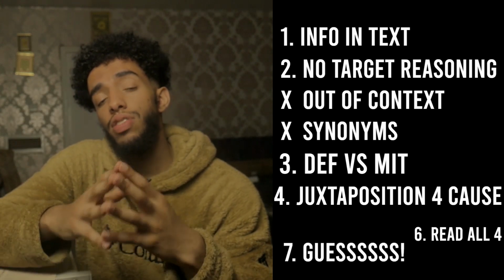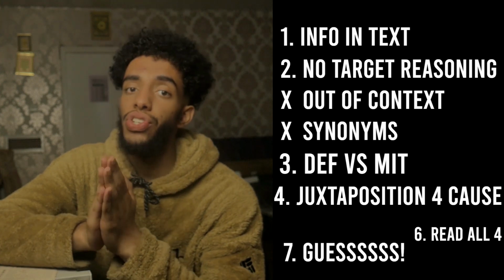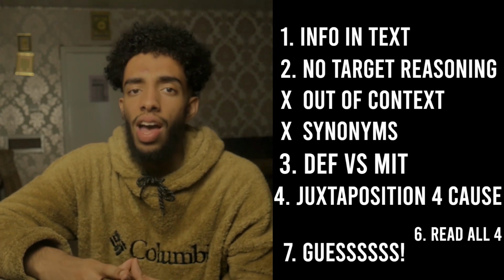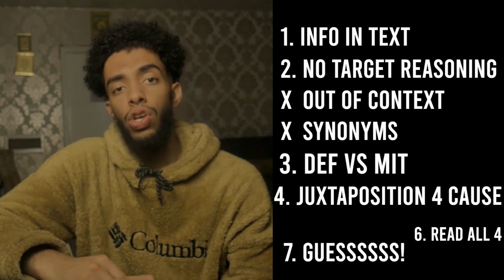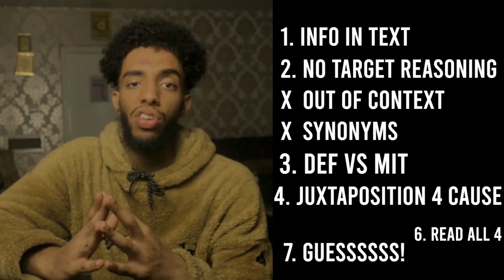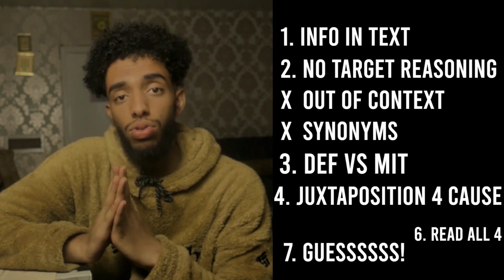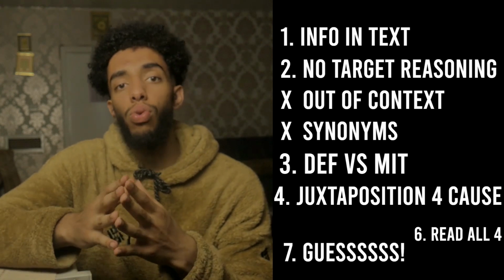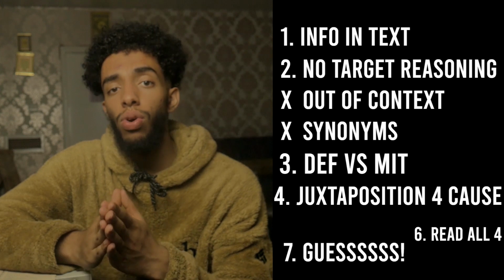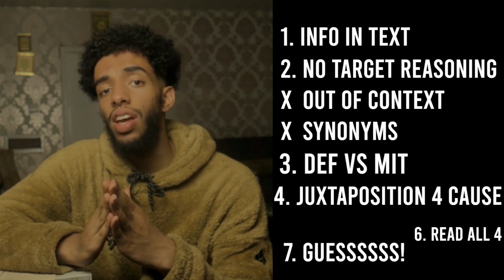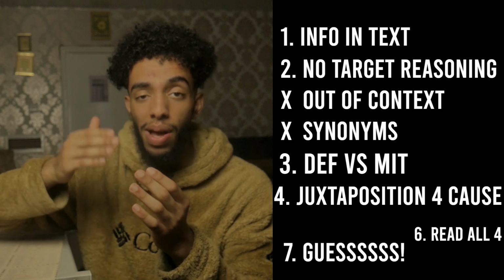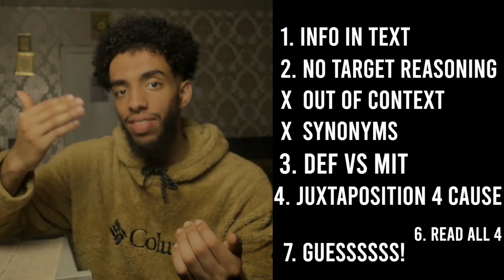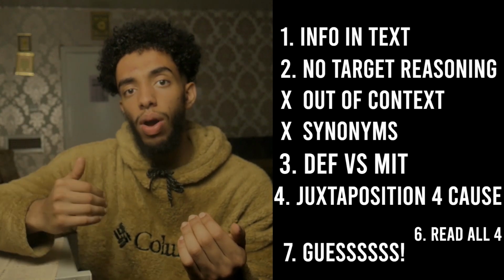Tip number 7, this may go against everything that I've just mentioned. However, this is probably one of the things that saved me within the verbal reasoning section, as being mildly dyslexic, is guessing. You probably are saying, I won't do that, I'll answer all the questions. You won't. There are no two ways about it. I know people who simply answered 6 passages, so that's 24 questions out of the available 44, and still got a score of 650. That's essentially leaving 5 passages unread. This shows you that they must have guessed, or they must have scored very well in the section that they had done.